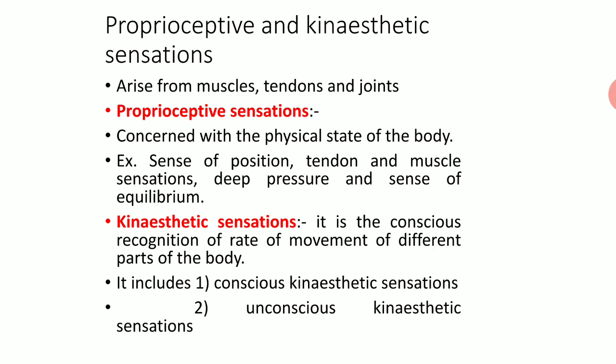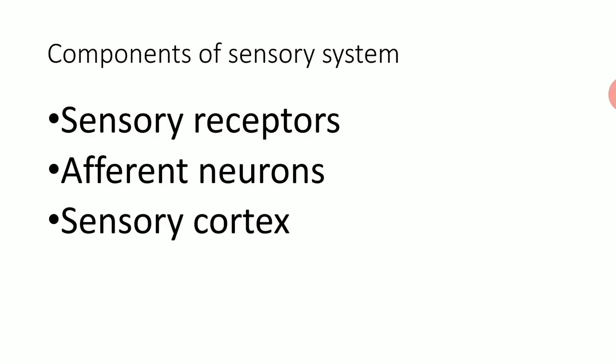Now proprioceptive and kinesthetic sensations arise from muscles, tendons and joints. First, proprioceptive sensation is concerned with the physical state of the body. Examples are sense of position, tendon and muscle sensation, deep pressure and sense of equilibrium. Kinesthetic sensation is the conscious recognition of the rate of movement of different parts of the body. It includes conscious kinesthetic sensation and unconscious kinesthetic sensation.